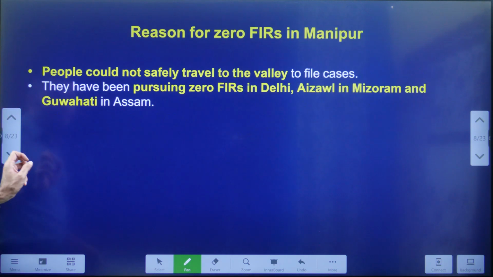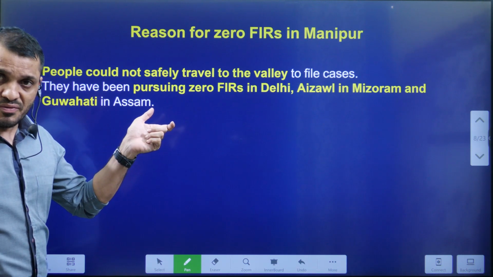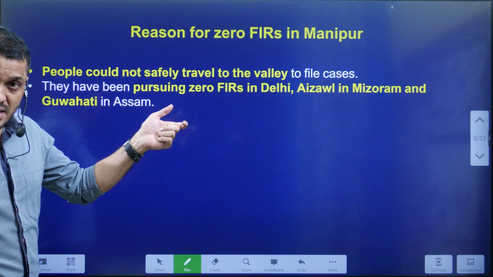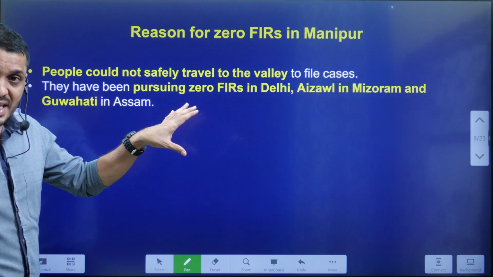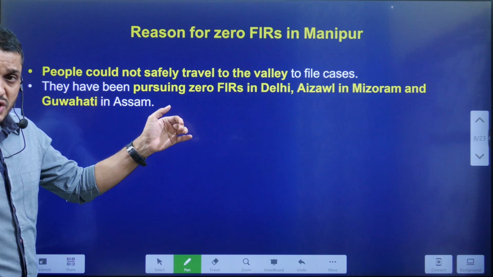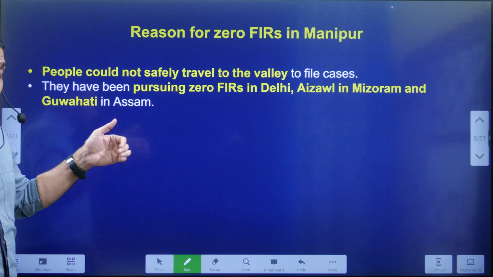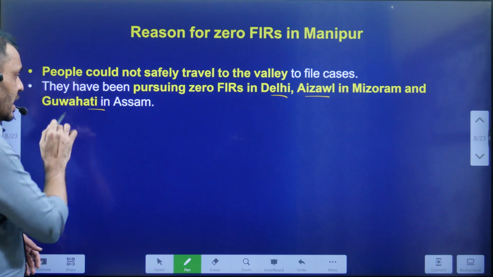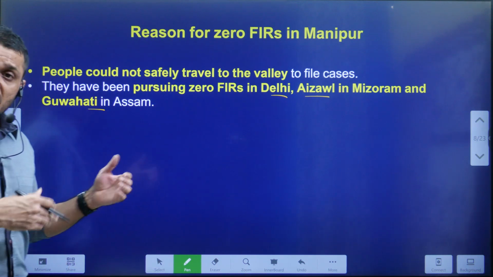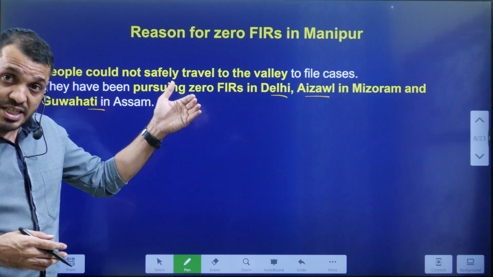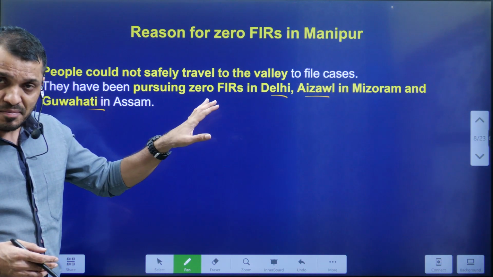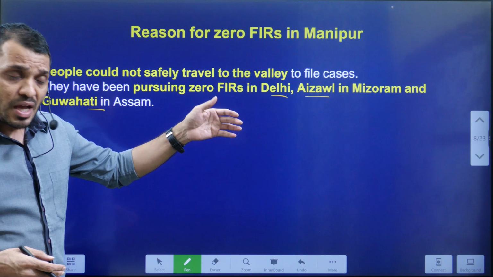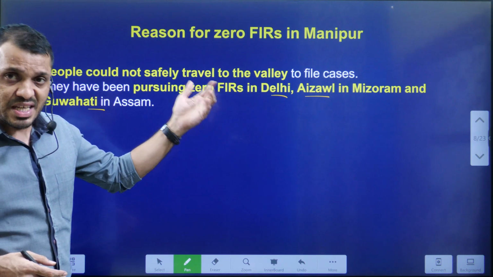Now let's see the reason for Zero FIR. People are scared to go to the Manipur Valley to complain in the police stations located there. So the people who are located in Delhi, Aizawl in Mizoram, and Guwahati in Assam, who are related to the Manipur Valley, are giving complaints outside of Manipur, wherever they are staying.